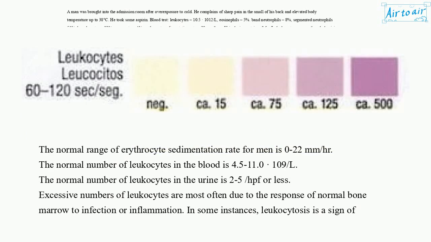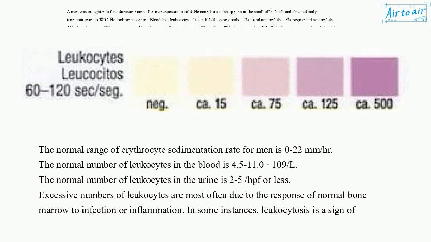The normal range of erythrocyte sedimentation rate for men is 0 to 22 mm per hour. The normal number of leukocytes in the blood is 4.5 to 11.0 × 10^9/L. The normal number of leukocytes in the urine is 2 to 5 per HPF or less.